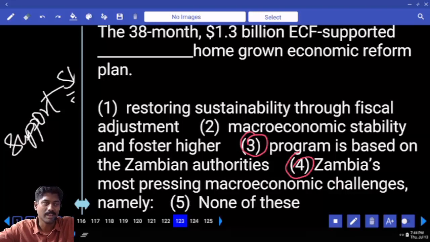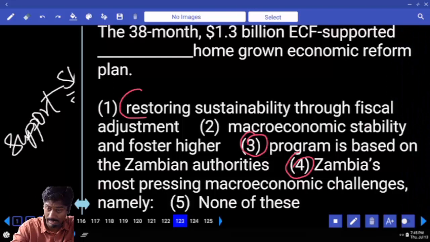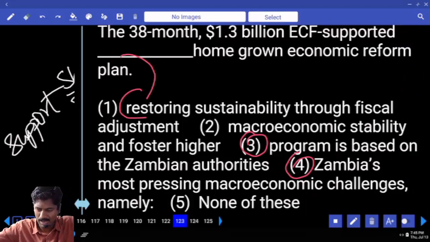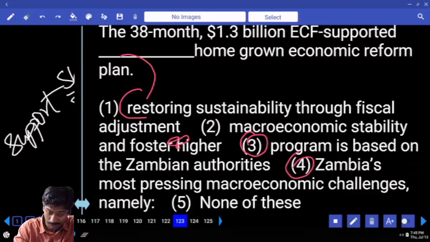3, 4, 5. Answer. The 38-month $1.3 billion ECF supported what? Supported dash homegrown economic plan. Restoring sustainability through fiscal adjustment, homegrown, not sure. If that is the case, this entire thing is a noun. It supported macroeconomic stability. Like I said, fostered is needed.